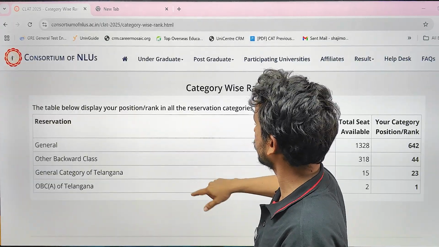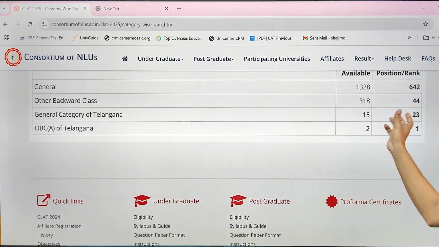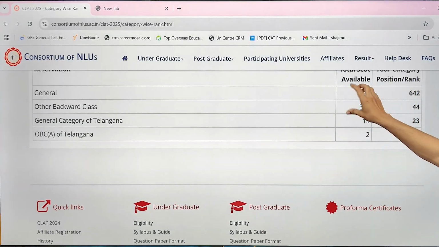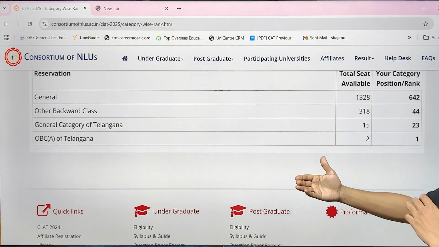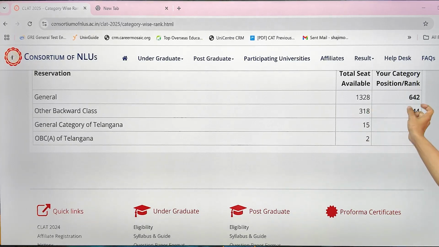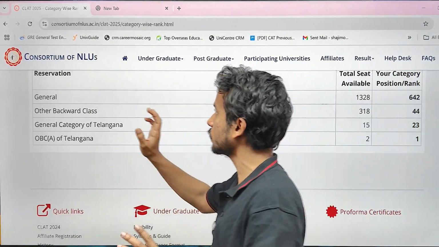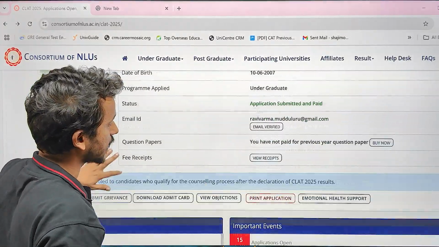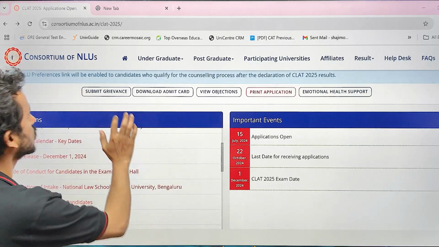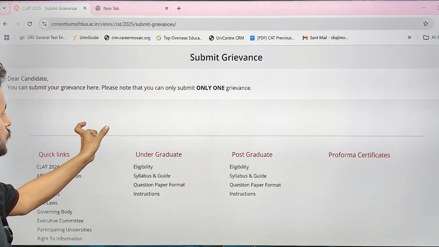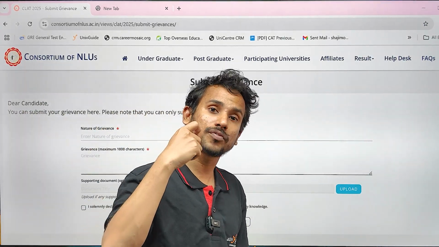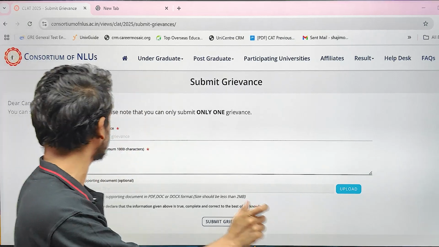Now if you go to this particular place, here also a lot of students have seen inconsistency, as the position, rank and the available seats are not matching or not in conformity with each other. Because logically, there are 318 seats and this matrix is not matching. So whatever be the concern, the main concern looks like the final score not matching, go to submit grievance, write the nature of the grievance, say the tally is not matching, or say the final answer key is on the face wrong, or whatever it is, you mention it.